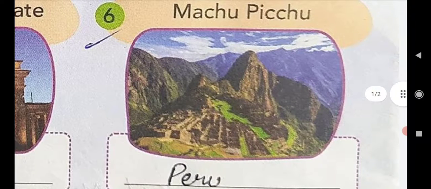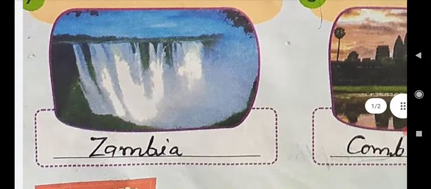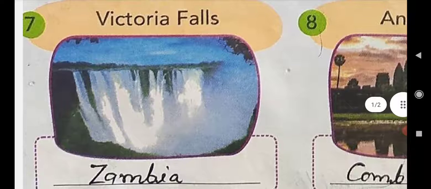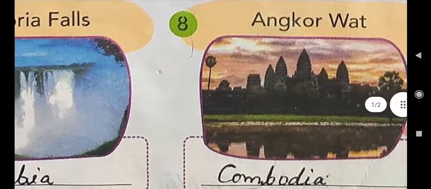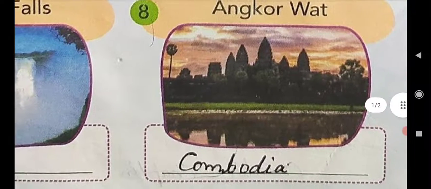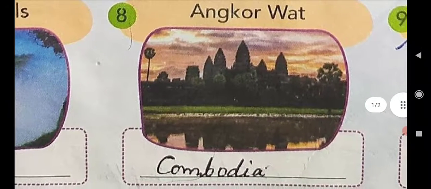Sixth one is Machu Picchu, a landmark situated in the country Peru. Then seventh one, Victoria Falls. Victoria Falls is a landmark of country Zambia. Angkor Wat is a landmark of country Cambodia.